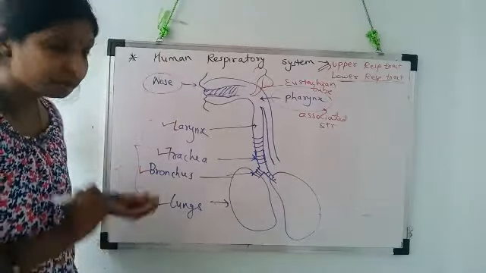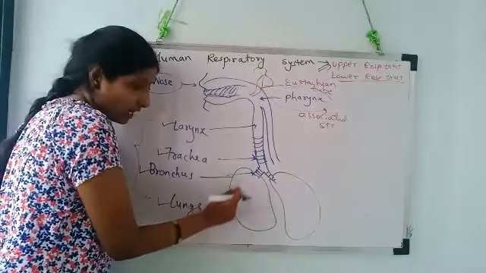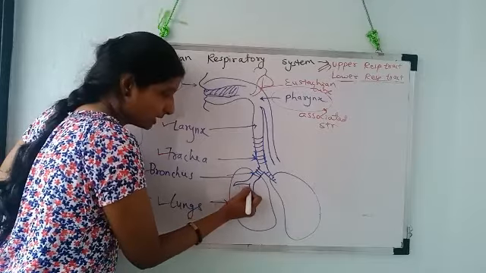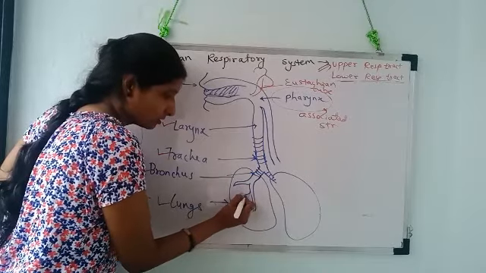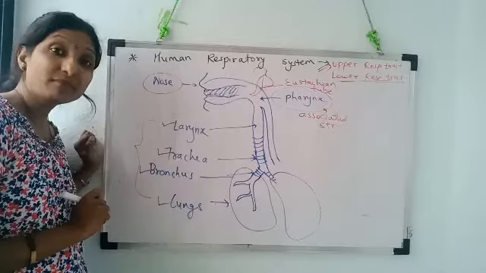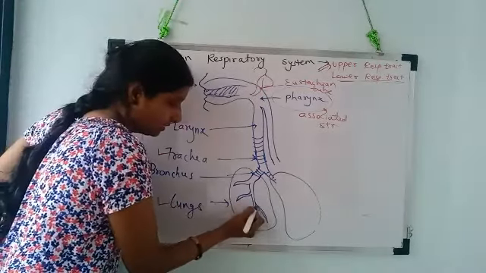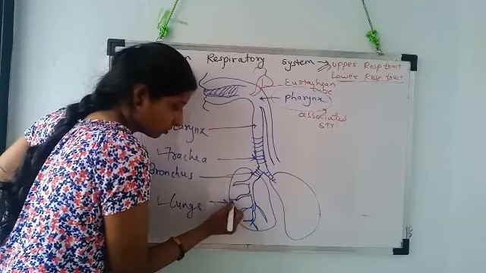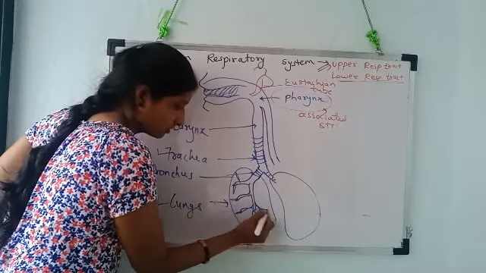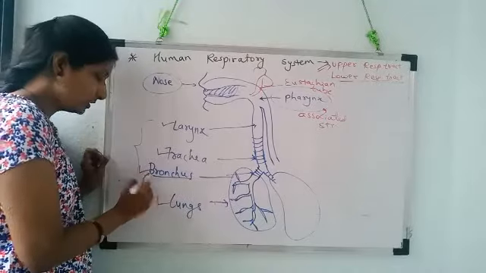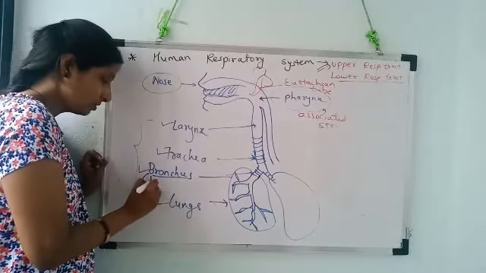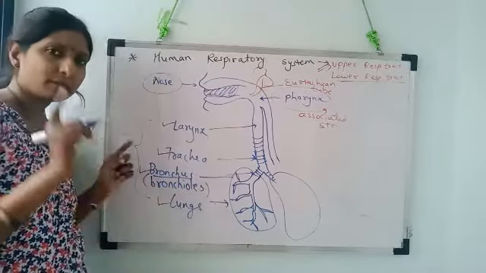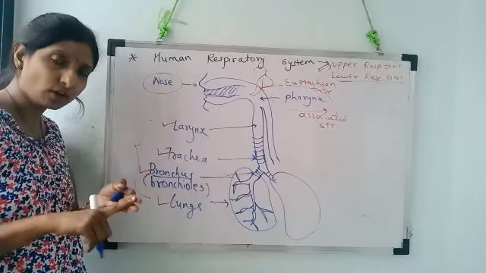We have studied it: each bronchus, after entering into the lungs, divides into further branches, primary bronchioles, secondary bronchioles and tertiary bronchioles. So each bronchus divides into bronchioles, primary, secondary and tertiary.